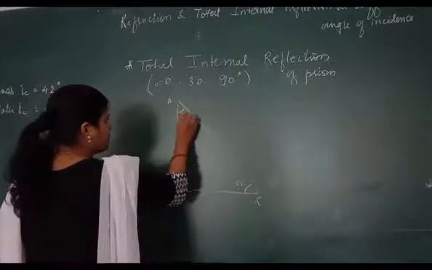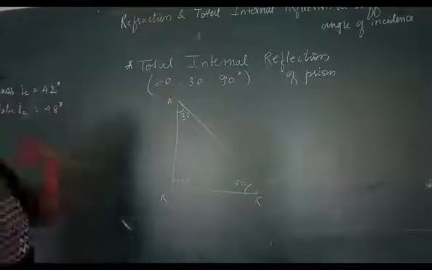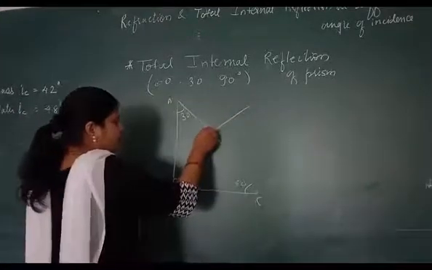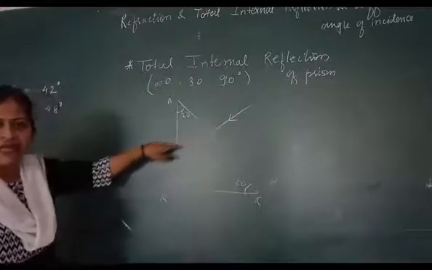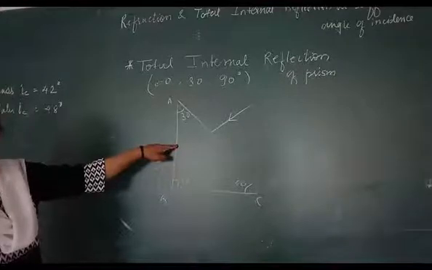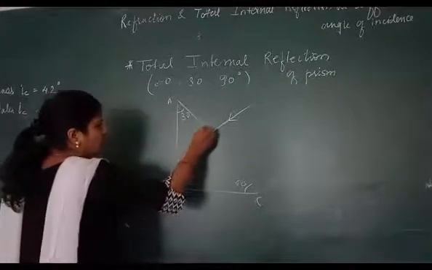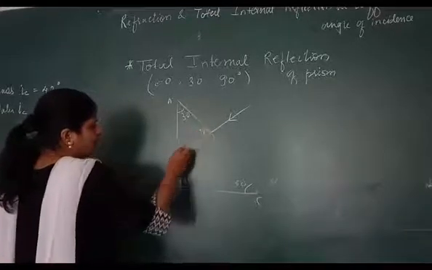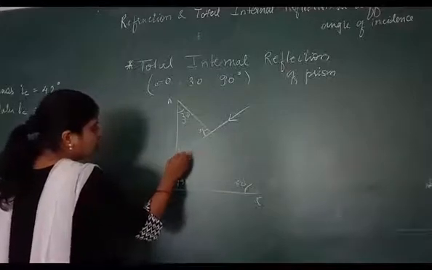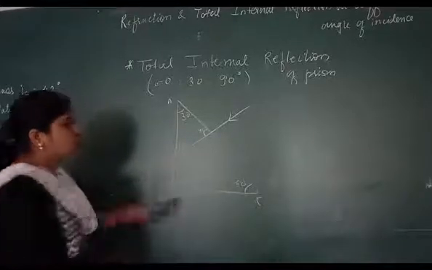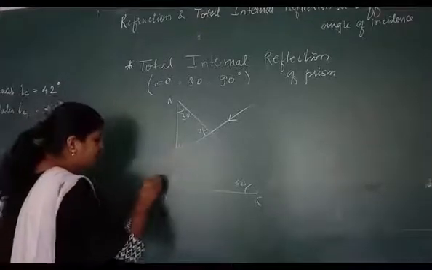60, 30, 90. Now in this condition, the ray of light is passing through this one. Now this ray of light is passing in this way. This passing normally, it will go from 90 degree. You will get a 60 over here. Now draw normal to it. It will form 30 degree. So 30 degree is less than the critical angle. So this ray of light will get refracted back.